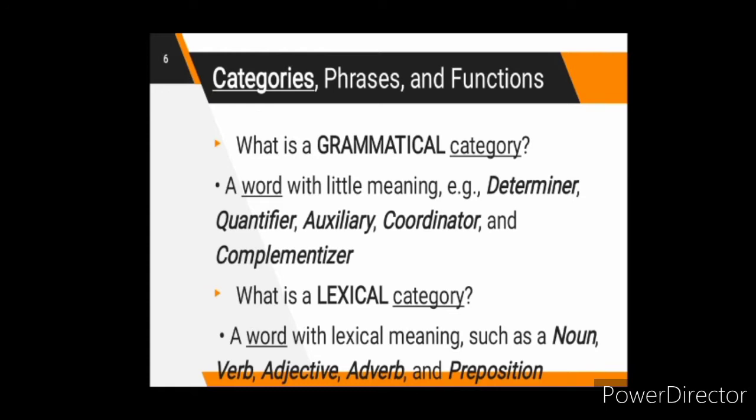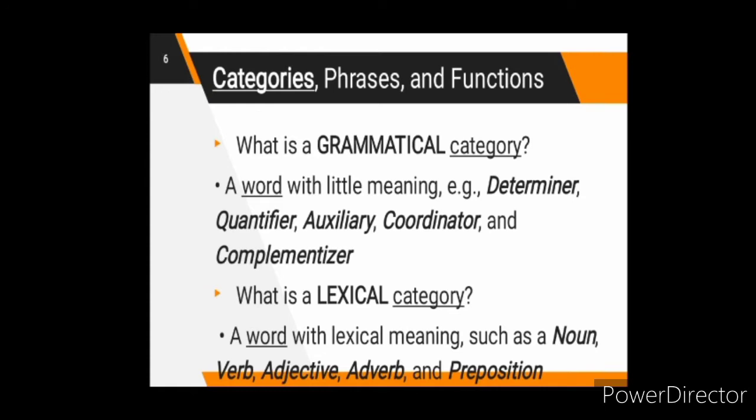What is a lexical category? A word with lexical meaning such as a noun, verb, adjective, adverb, and preposition. Nouns, verbs, adjectives, and adverbs are open lexical categories. In contrast, closed lexical categories rarely acquire new members.